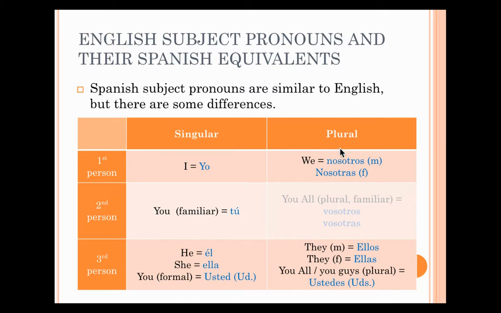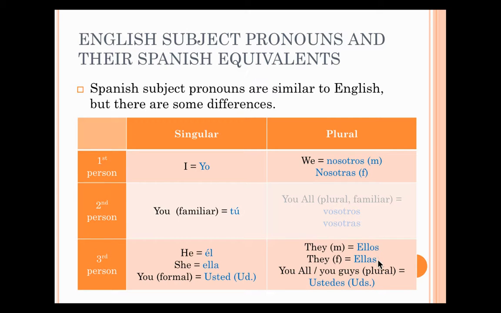Now we have our plural as well, if you're talking about more than one person, which is nosotros for mixed gender or co-ed, and males, or nosotras if it's all females. Remember this one specifically, vosotros or vosotras, is used only in Spain. It's the informal way to talk about a group of people, because in Spain they like to have both a formal and informal way, versus in all other Spanish countries everyone just uses ustedes as a broad overreaching term.